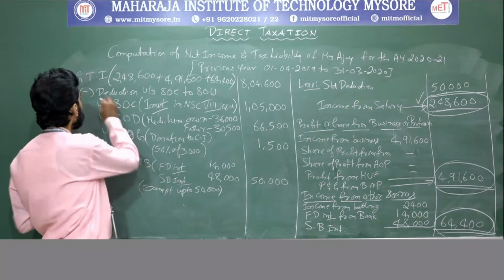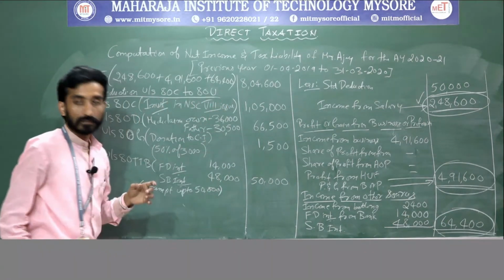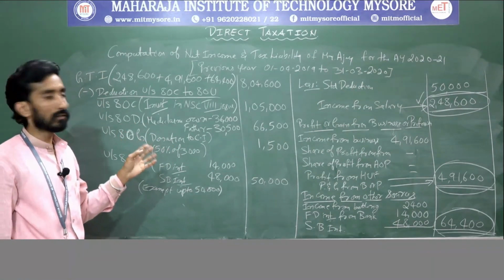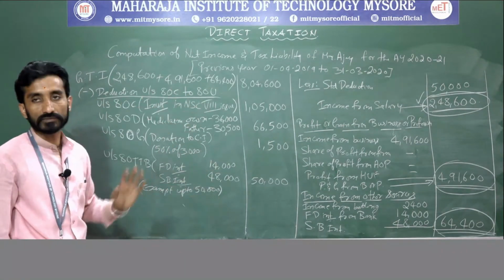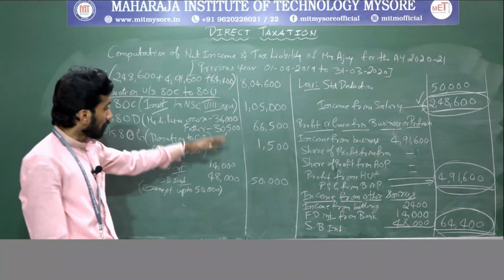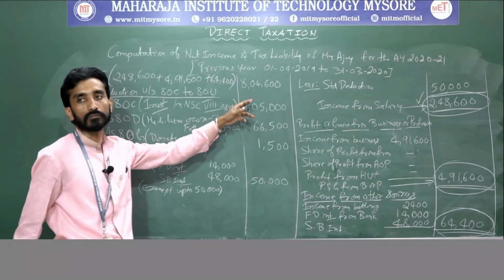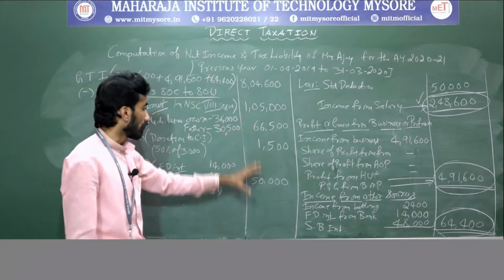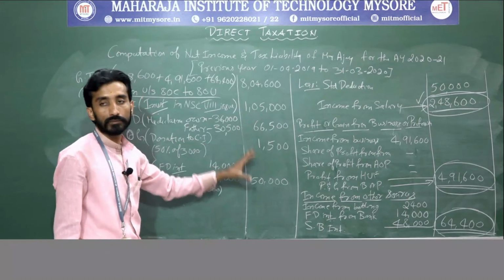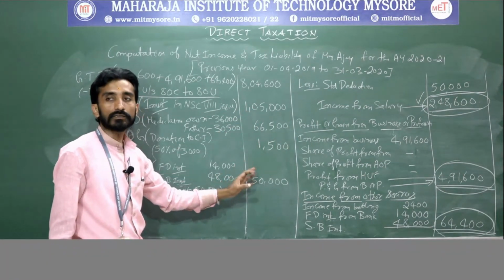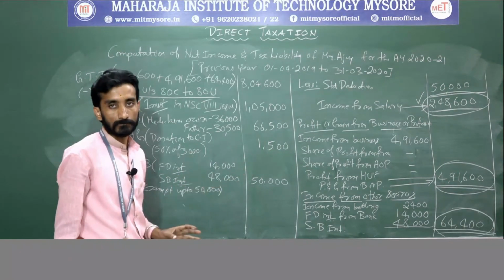Clear? So these are the deductions with respect to Ajay that he can claim, because he has contributed. If you sum up these things and deduct from gross total income, what will be the value? The amount of deduction he is claiming, if you sum up these four, is 2,23,000.